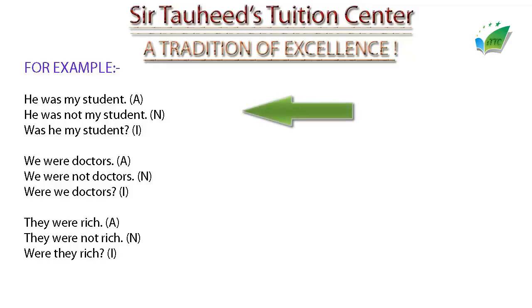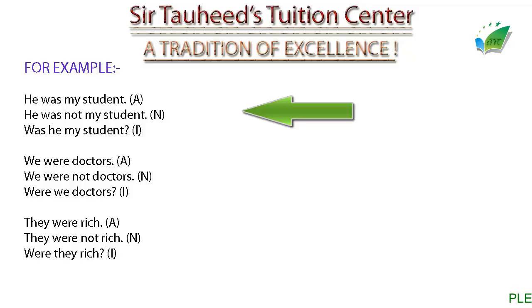The first example is: he was my student. Now you can see that this is a description about someone, that he was my student, but he is not my student now. He is not my student anymore. He used to be. In the past, he was my student. So now let's have a look at the structure.